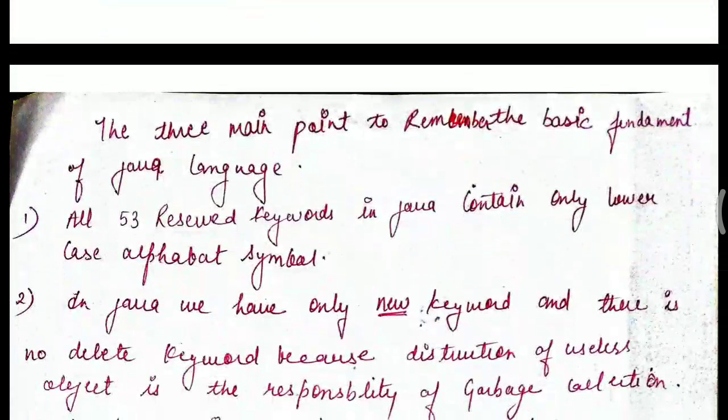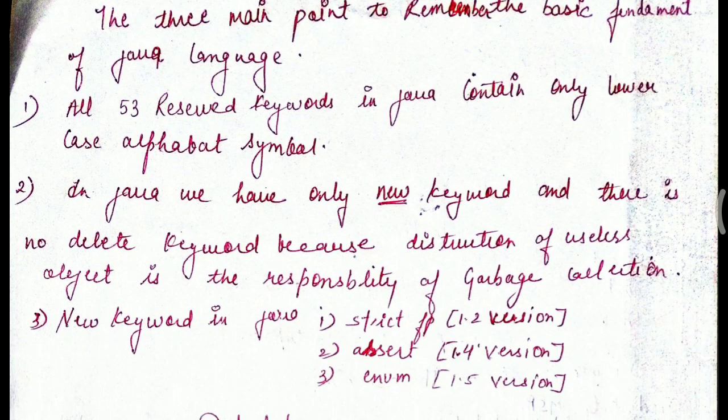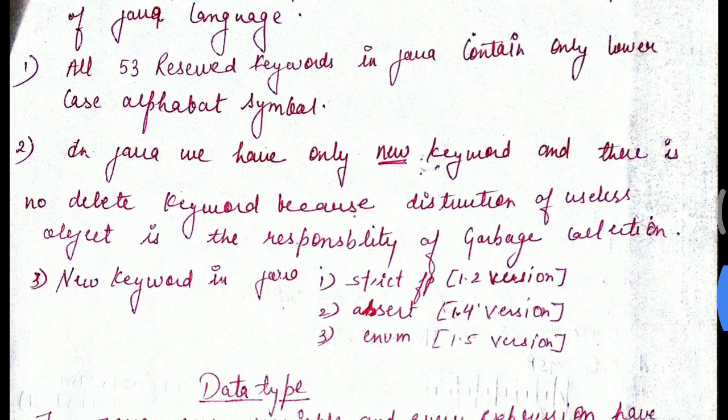There are three main points to remember in the basic fundamentals of the Java language. First one is all 53 keywords in Java contain only lowercase alphabet symbols. Why lowercase? As I told you in the previous lecture, Java is a case sensitive programming language. So that's why it is mentioned here. Second, in Java we have only the new keyword and there is no delete keyword, because destruction of useless objects is the responsibility of garbage collection.